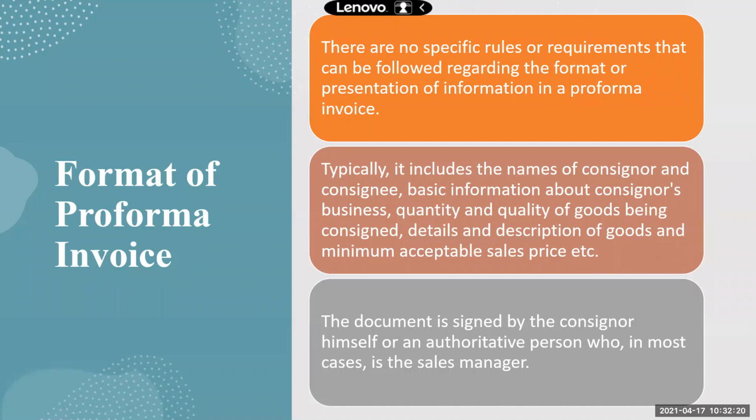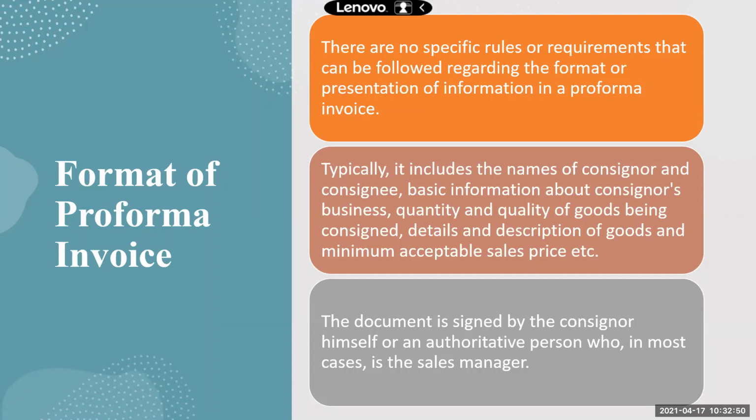Typically, it includes the name of the consignor and the consignee, basic information about the consignor's business, the quantity, quality of goods, details and description of goods, and the minimum acceptable sales price. So it will have the name of the consignor, the name of the consignee, the name of the goods, the description of the goods, and the selling price at which the consignee is expected to sell the goods.